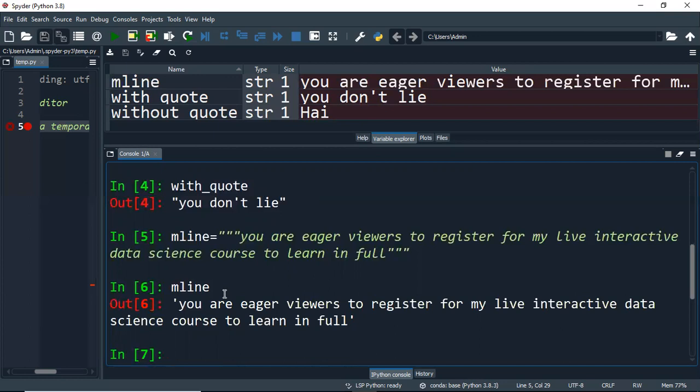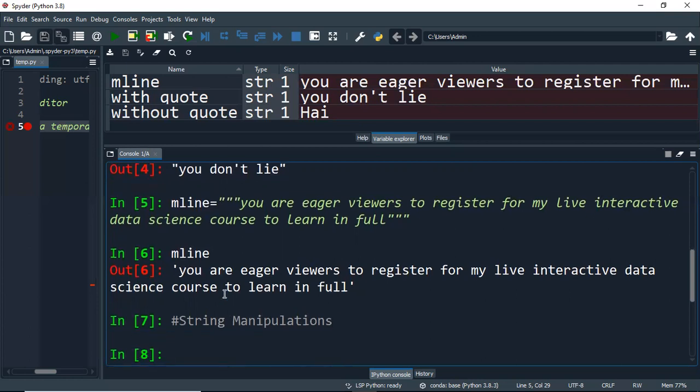Okay, now we'll quickly see how to go with string manipulations. This is the comment I told you about. If you put a hash symbol before the heading, it will be treated as a comment. Now I give good. Now I have another word called morning. Now I try to concatenate this. Okay, concatenate strings.